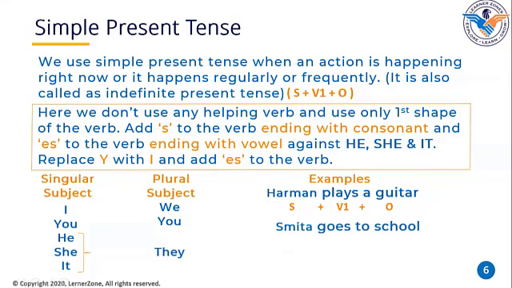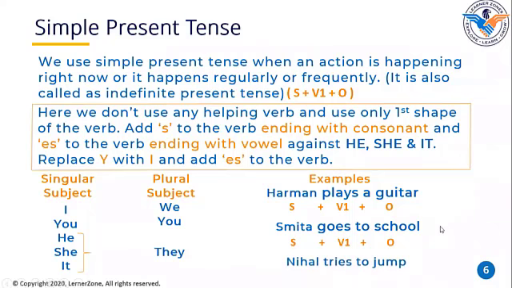Smita goes to school. Okay, now let's see how this sentence satisfies this rule. Smita is a subject. Go is the first shape of the verb. And what I'm doing? A, E, I, O. O is a vowel. Okay, see this. Add es to the verb ending with a vowel, I'm saying. So here this word go is ending with a vowel. That's why I'm adding es at the end. Goes to school.